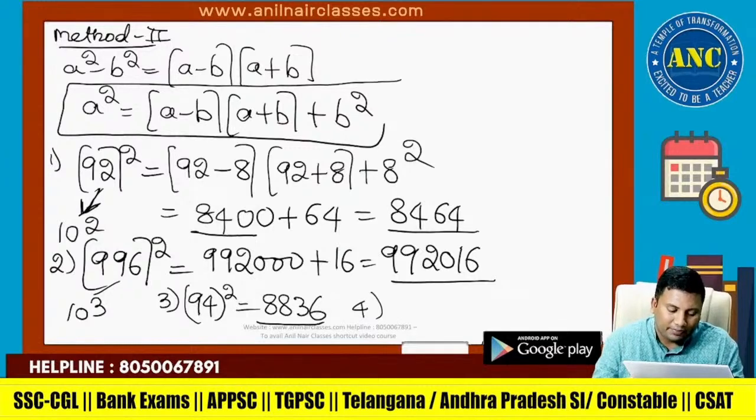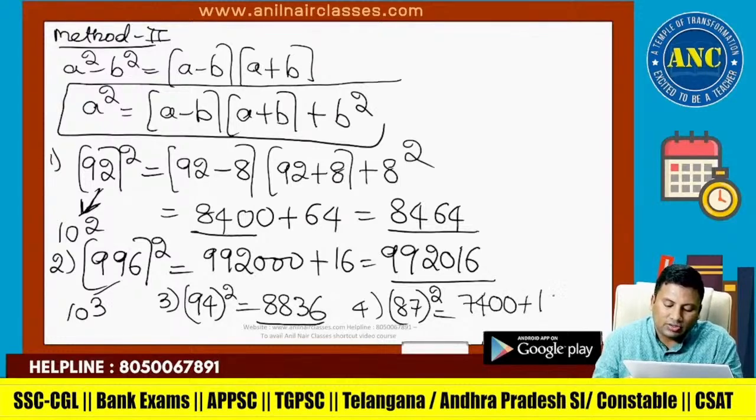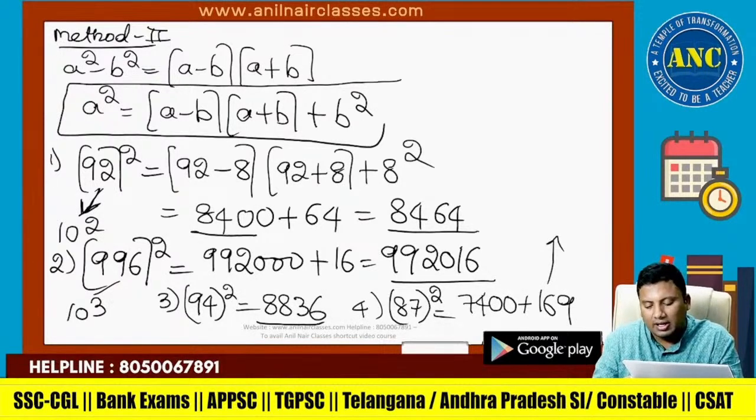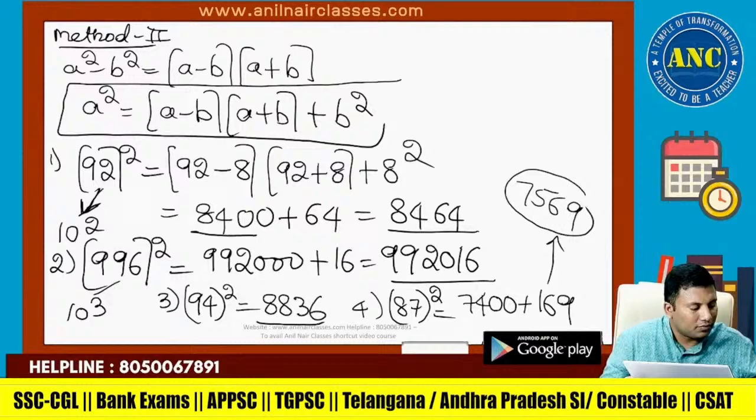Suppose it is 87 square. 87 minus 13 is 74. Into 100. 13 square is 169. Answer is 7569. I hope it is clear.